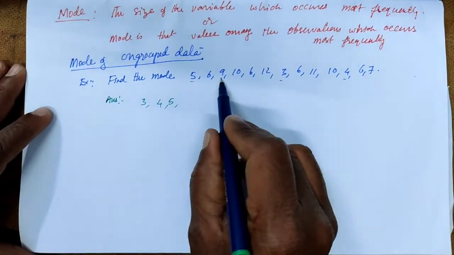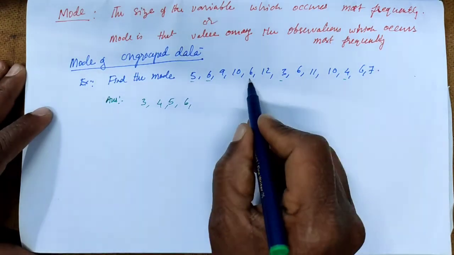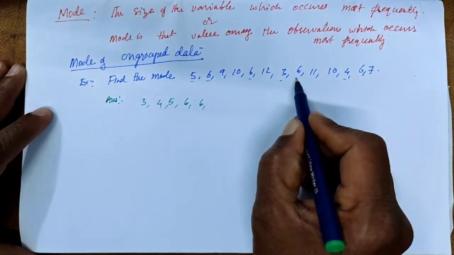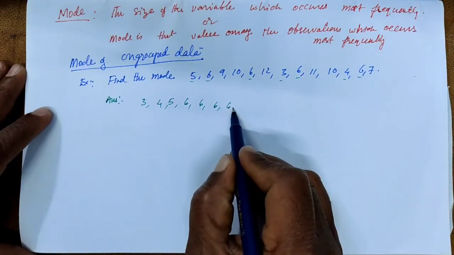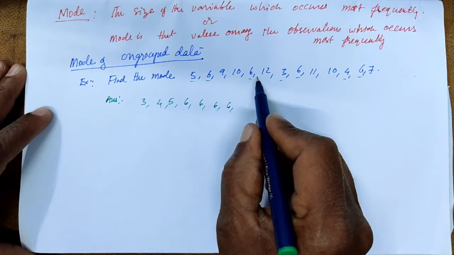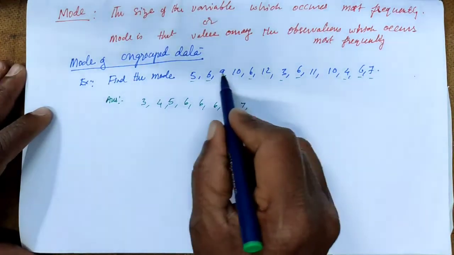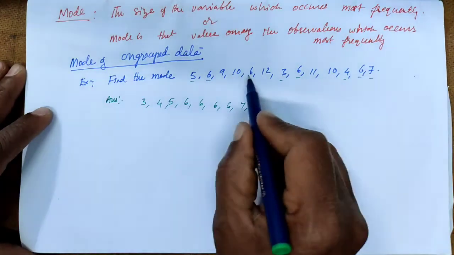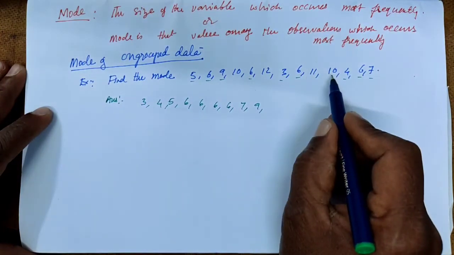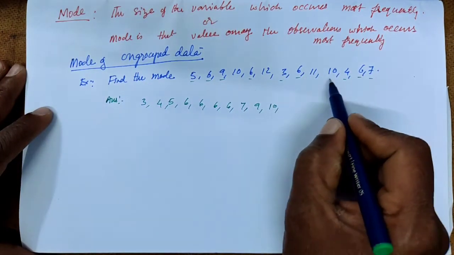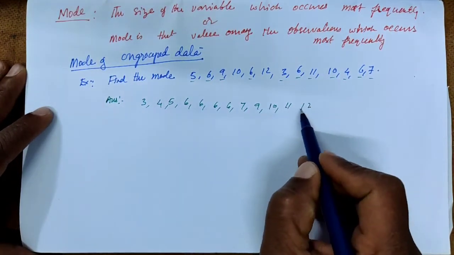Now 6, another 6, another 6, and here also 6. After 6 we have 7. After 7 we have no 8, only 9. Then 9 and 10, and 11 and 12.